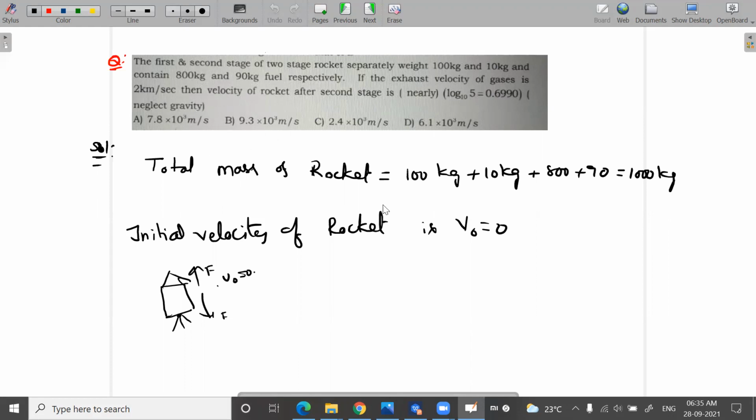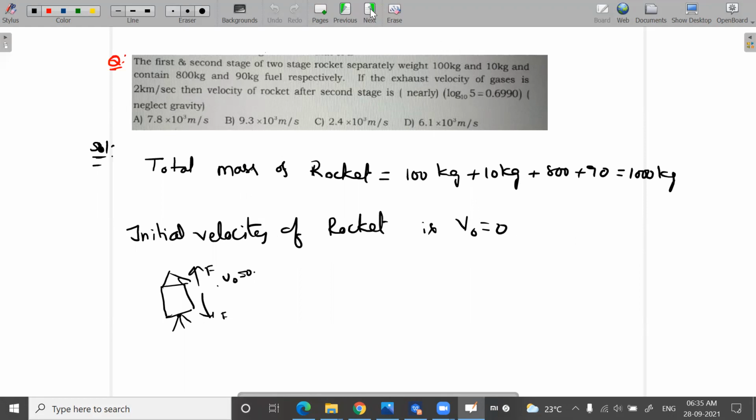It is given that the total mass of the rocket, that is the masses of the two stages and the fuels together, is 100 plus 10 plus 800 plus 90, total is 1000 kg. Initially the rocket is at rest. Even though the fuel burns, the gases come out with a certain velocity with respect to the rocket, but the rocket initially will be at rest.